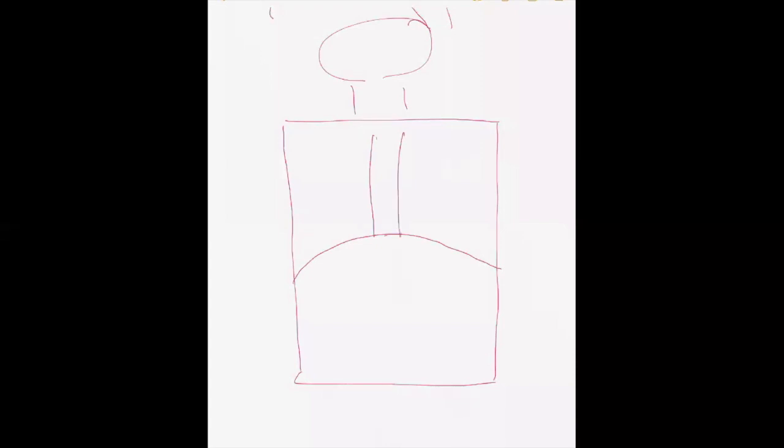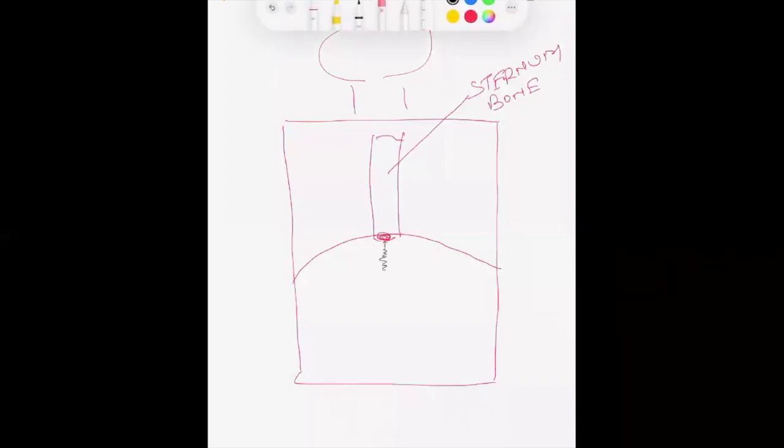The name of this bone is the sternum, or chest bone. And this is the end of the chest bone. Then if we keep going along the central line, this is the central line, or central meridian, or central energy pathway. So we reach here. This is the pubic bone.